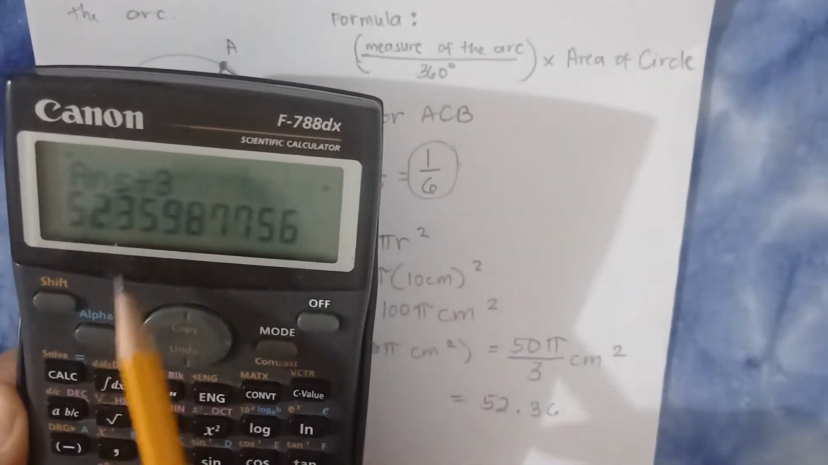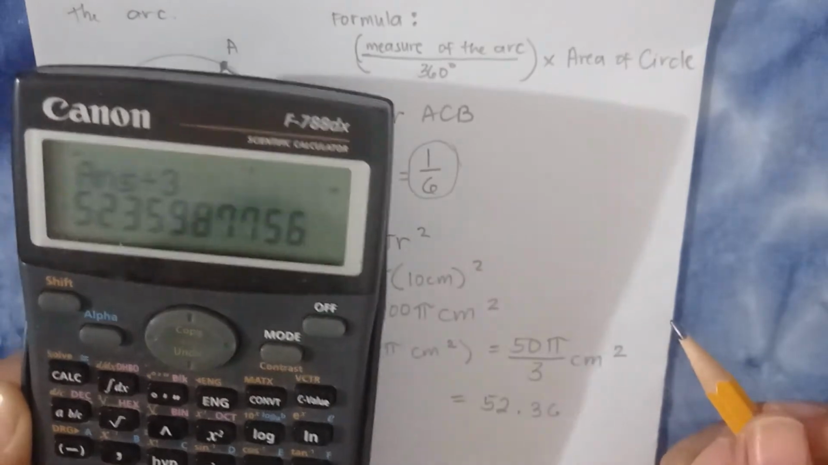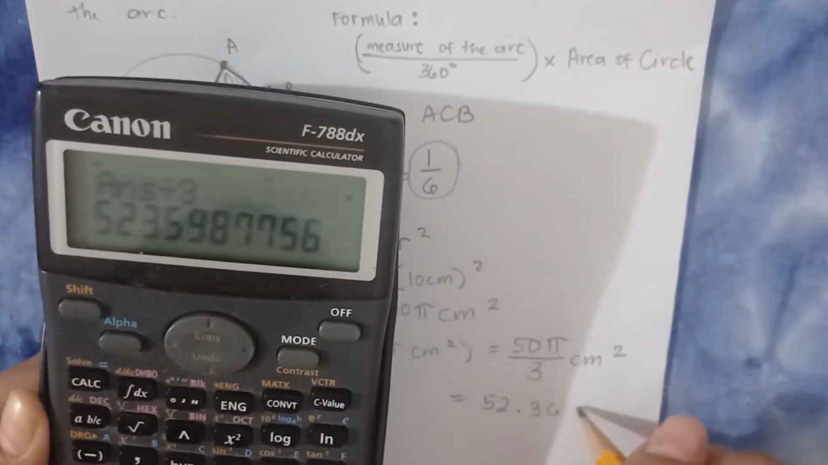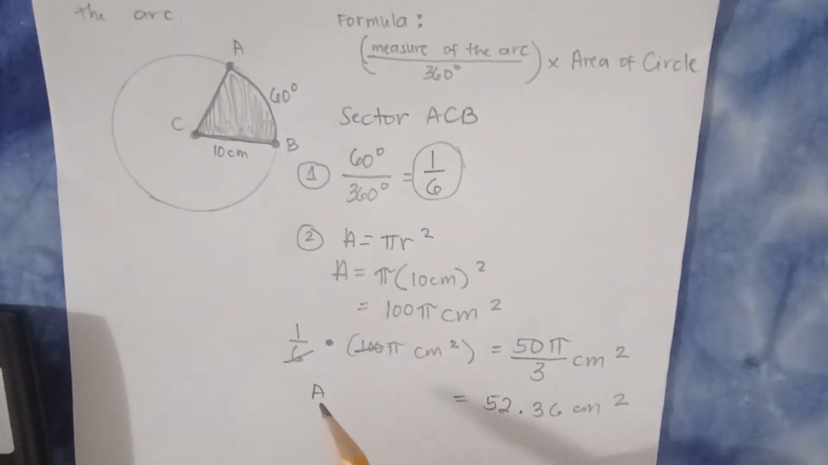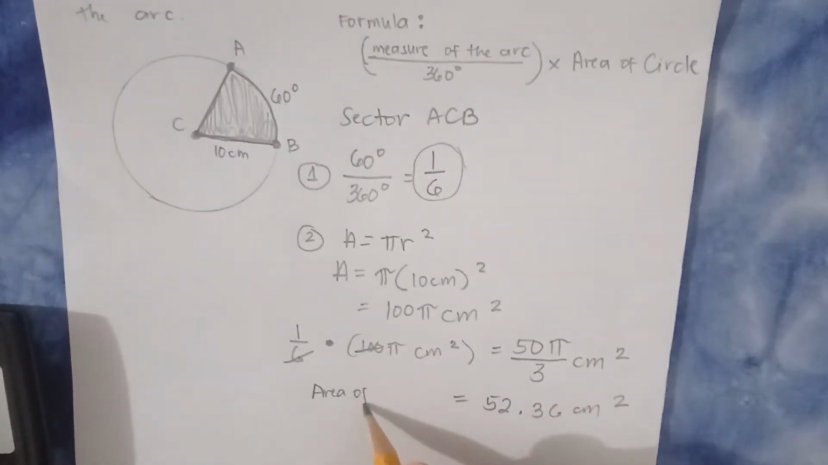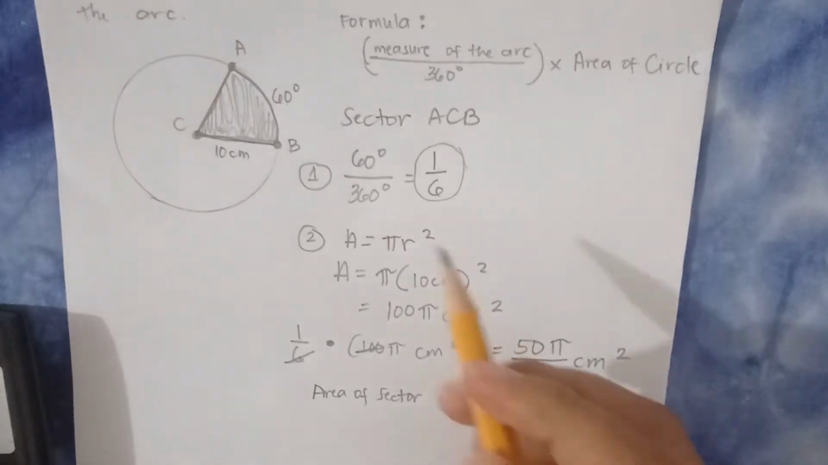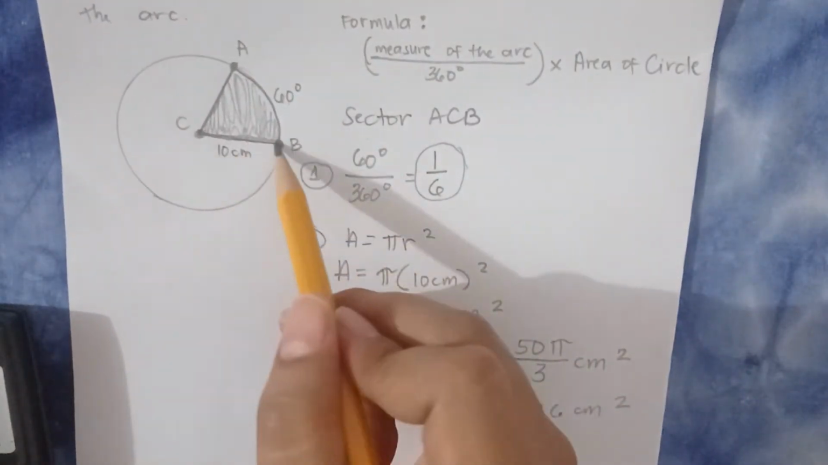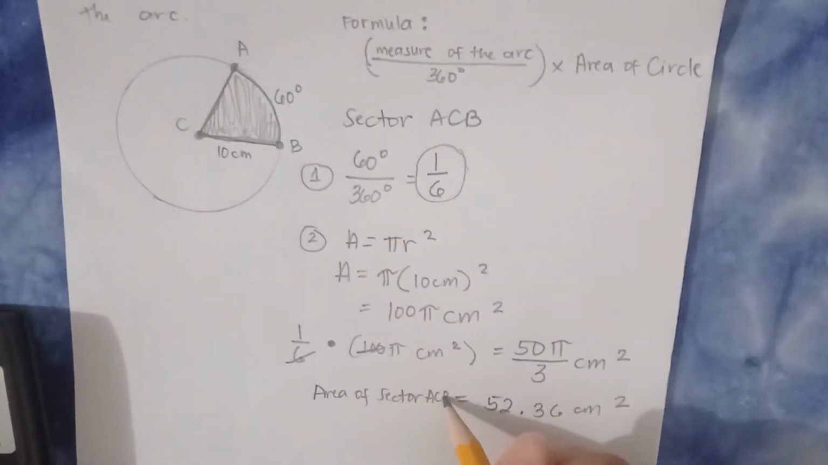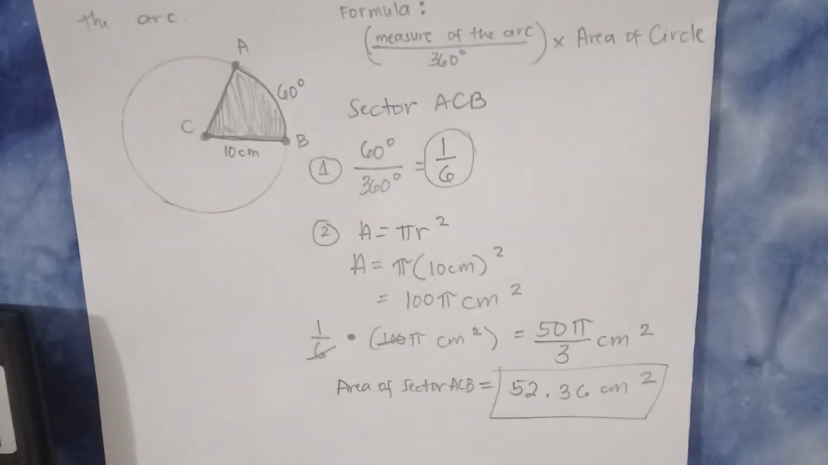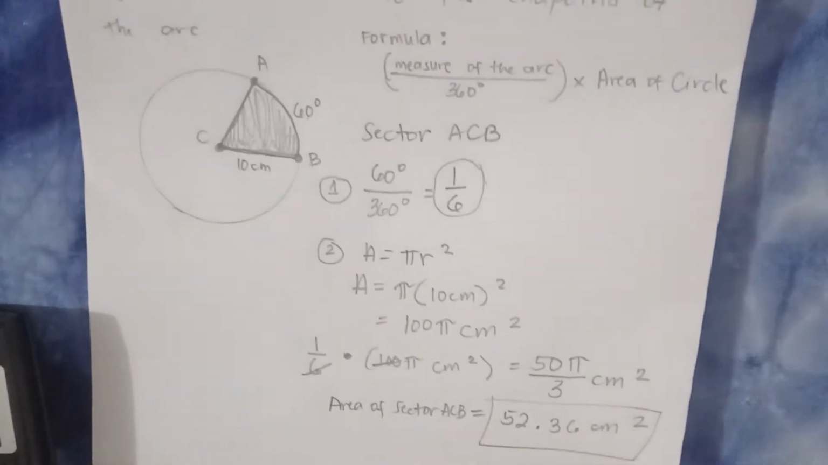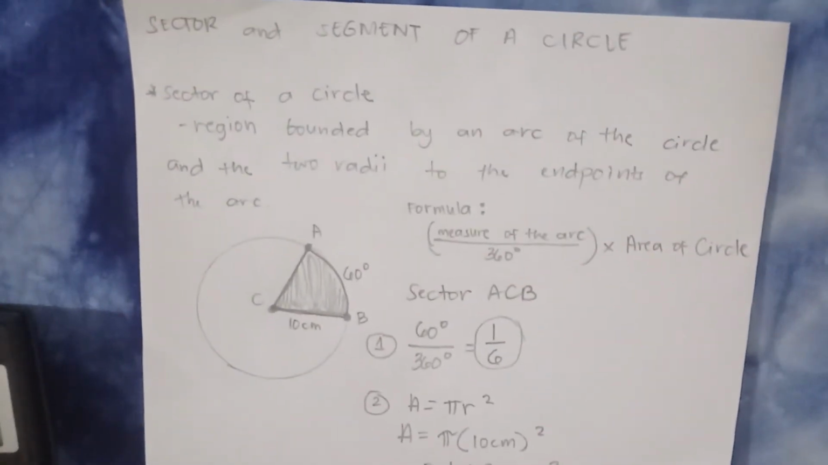52.36. Round off to 2 decimal places. Depende sa instruction. So, 36 centimeter square. So, this will be the area of sector ACB. Okay? So, this will be the final answer. So, ganun lang kumuha ng area ng sector. Okay? So, ganyan.